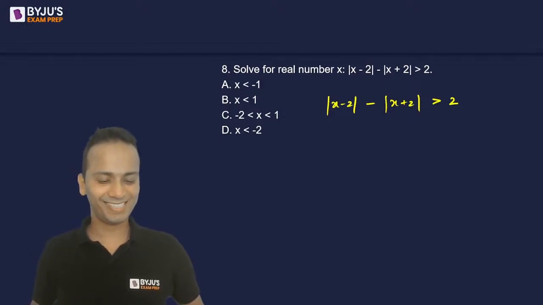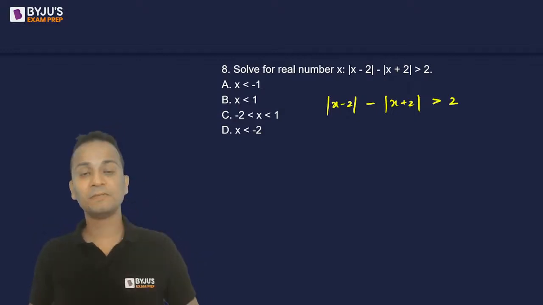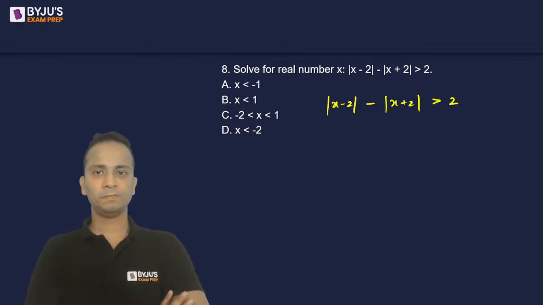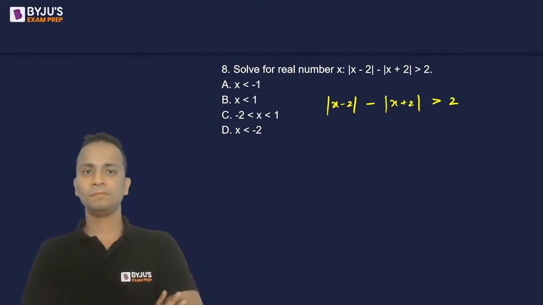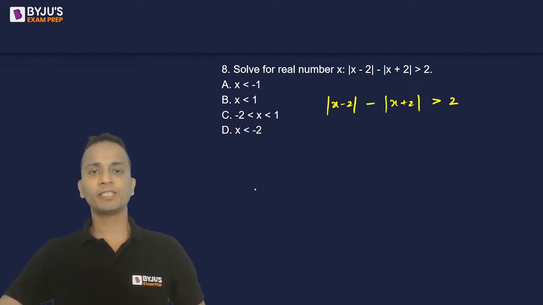All right, nice. Okay, so the majority of you are giving option A as the answer and some of you have given B as the answer. Let's check.